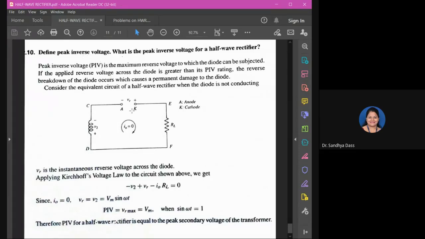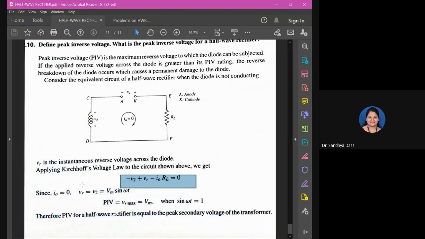So when the diode is reverse biased, the maximum reverse voltage that the diode can withstand is your peak inverse voltage. So applying KVL in this loop, observe there: minus V2 plus VR minus I0 into RL will be equal to 0. That is your KVL.